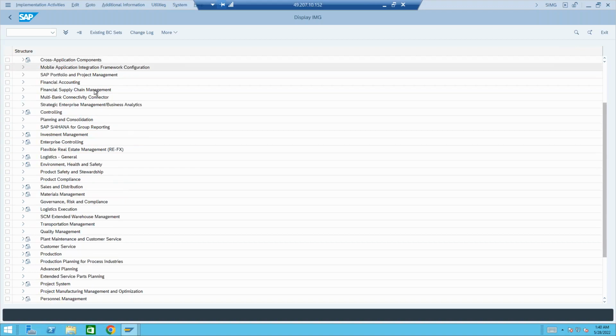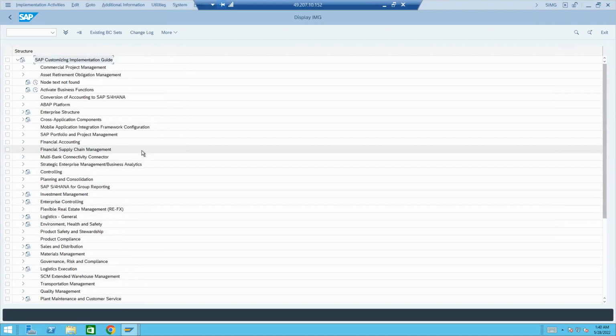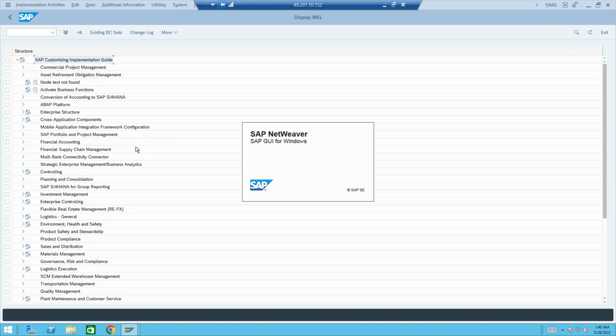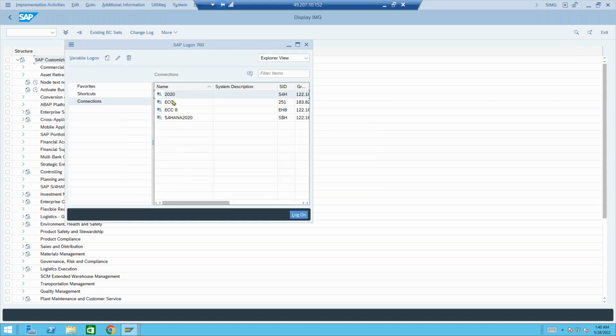Not in the cross application. There used to be one more option here, NetWeaver options. Could not see this. Maybe it has been removed, I don't know. Let me log into the ECC because this menu path is the same in the ECC. Let me just check.